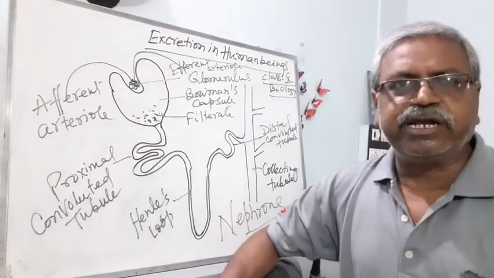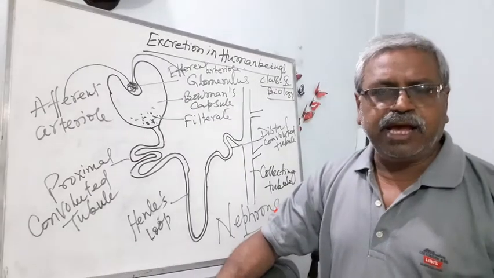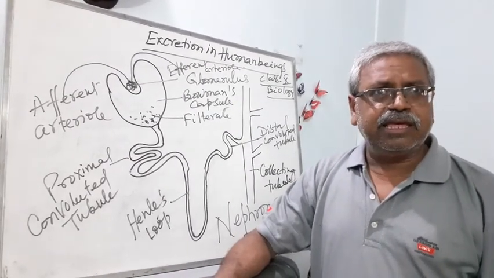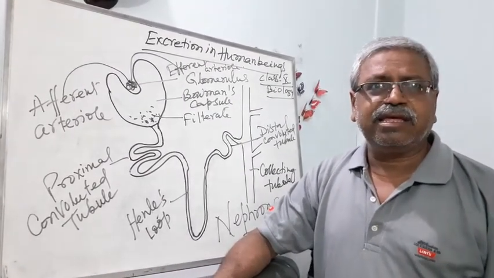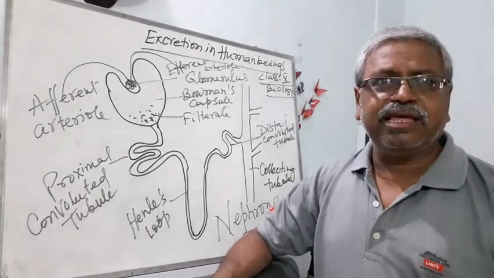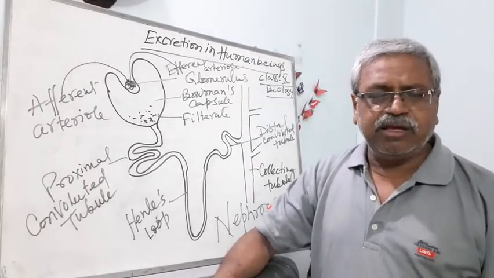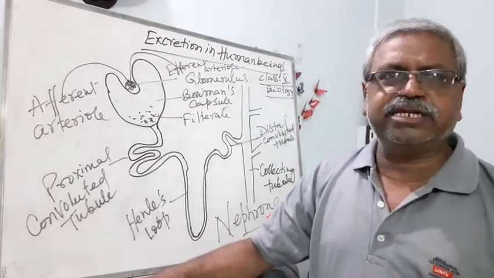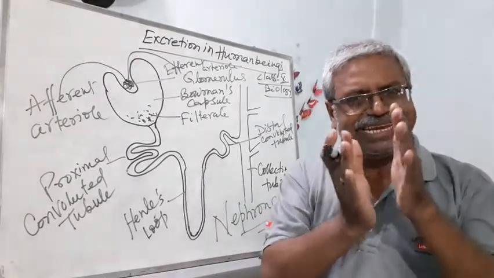The excretory products are mainly ammonia, urea, and uric acid. On the basis of excretory product, animals are grouped into three categories.